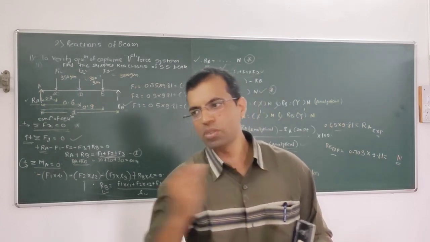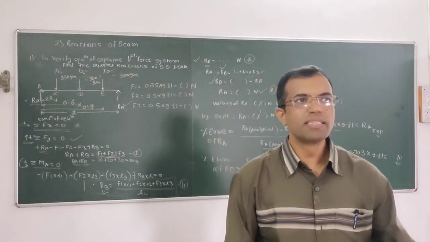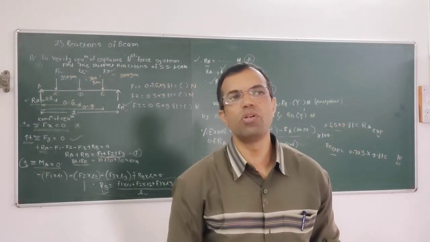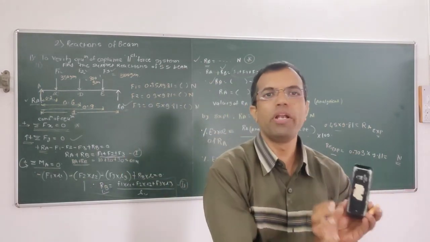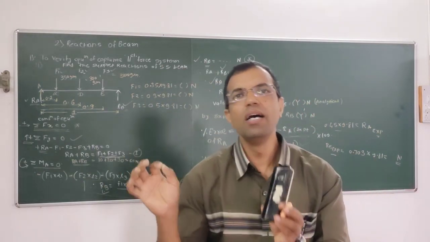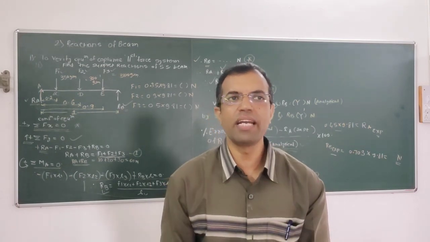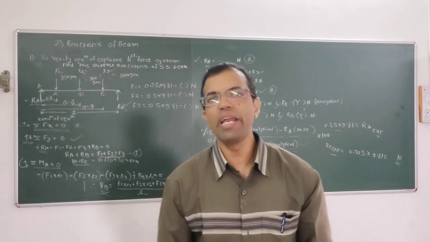So what is summation of Fx? Summation of all the forces along the x axis is equal to 0. What is summation of Fy? Summation of all the forces in y direction is equal to 0. And what is moment? The moment about any particular point will be equal to 0. These are the three conditions of equilibrium. By using these three conditions of equilibrium, we are able to find out the support reactions.